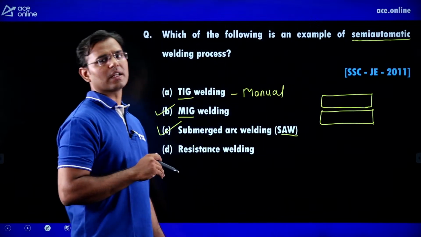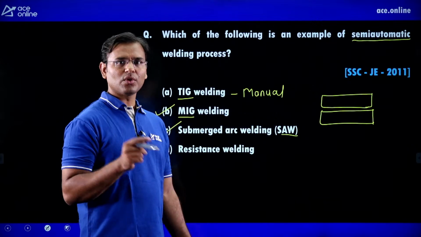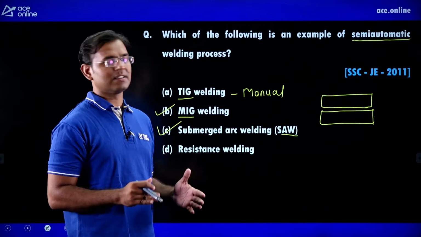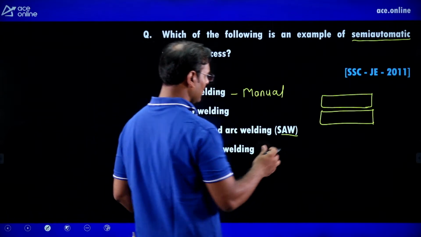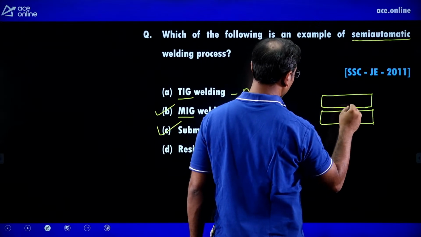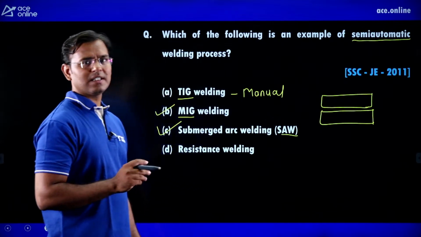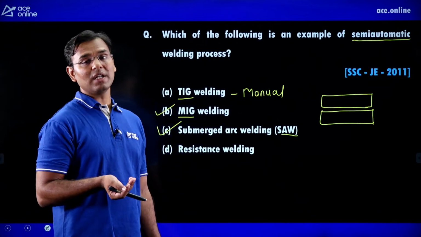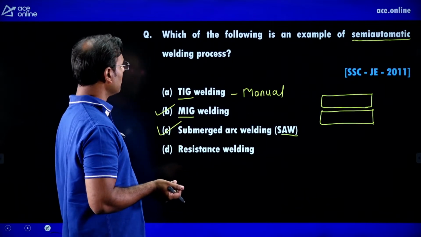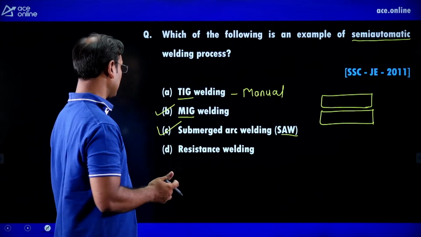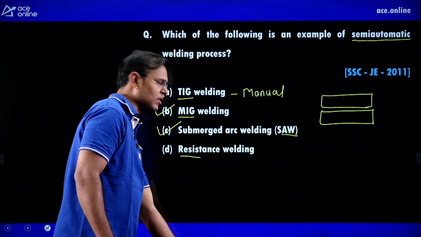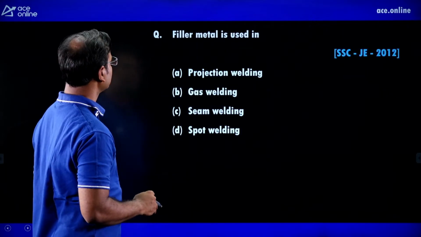But firstly, a welder is required to set the two plates as well as the position of the electrode, and then the electrode moves slowly and the welding completes. Hence it is not fully automatic, it is semi-automatic. Both methods are examples of semi-automatic welding, and resistance welding is different. The first three are arc welding, and resistance welding is resistance welding.